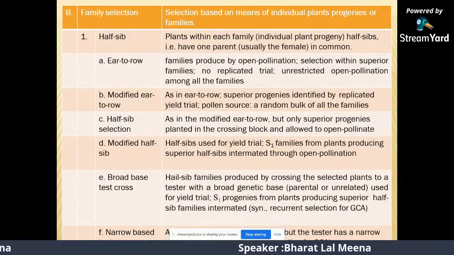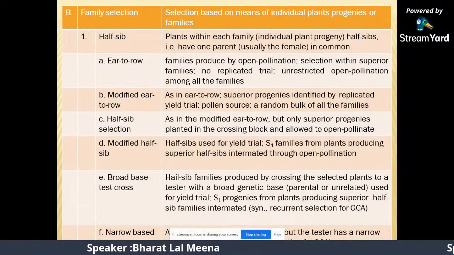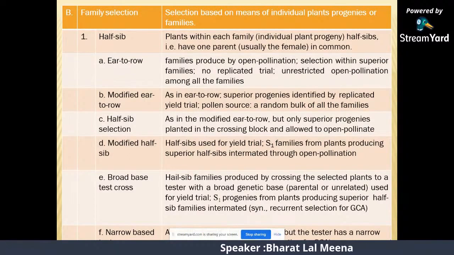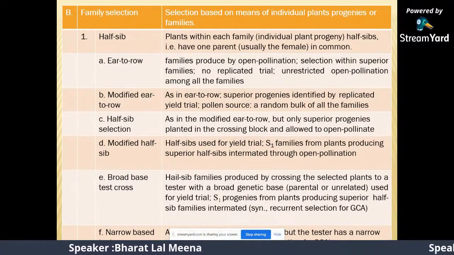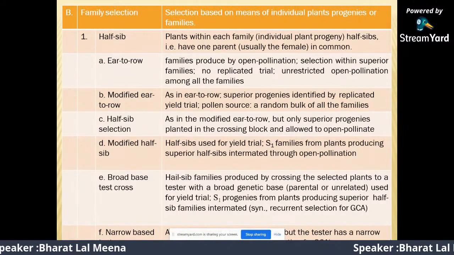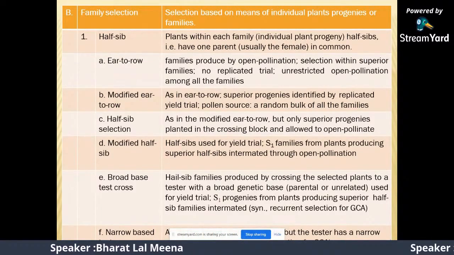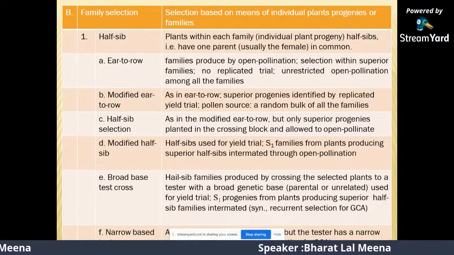Half sib selection. Second is family selection. In half sib family selection, the plants within each family are half sibs, meaning one parent is in common. Ear-to-row selection: the families are produced by open pollination, selection within superior families, no replicated trials, unrestricted open pollination among all the families.